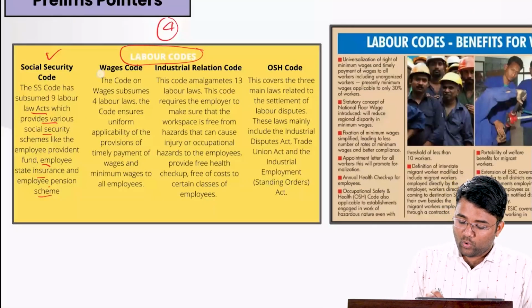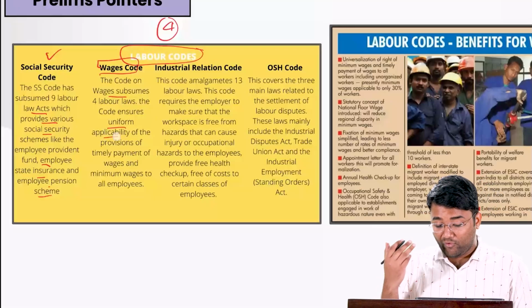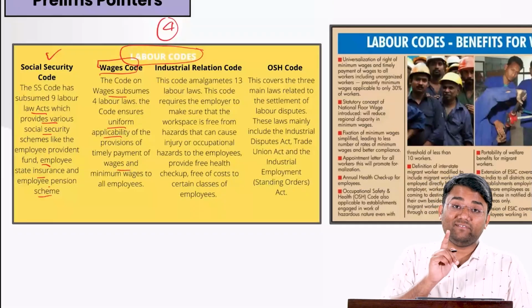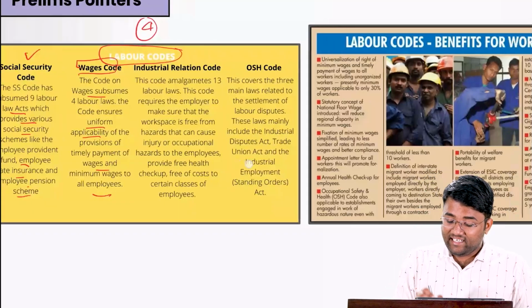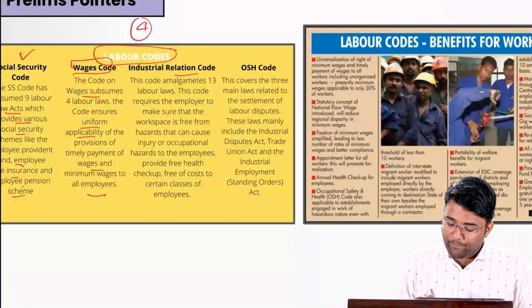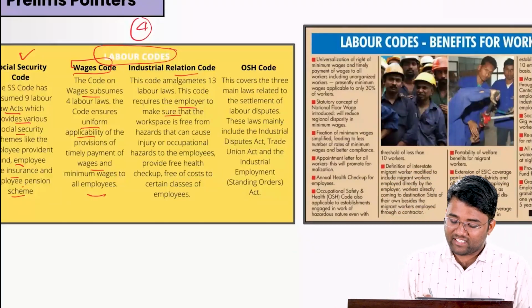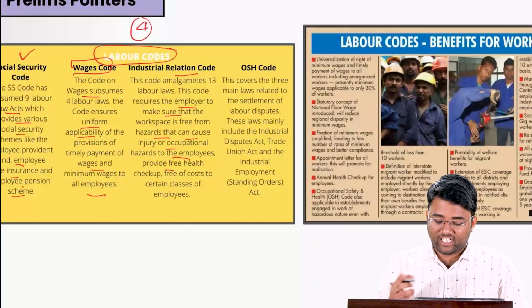Then there is the Wage Code, the Code on Wages, which subsumed 4 labor laws. The code ensures uniform applicability of provisions, timely payment of wages, as well as minimum wages for all the employees. Then the Industrial Relations Code amalgamates 13 labor laws, and it requires employers to make sure the workspace is free from hazards that can cause injury or occupational hazard to employees, and to provide health checkups free of cost to